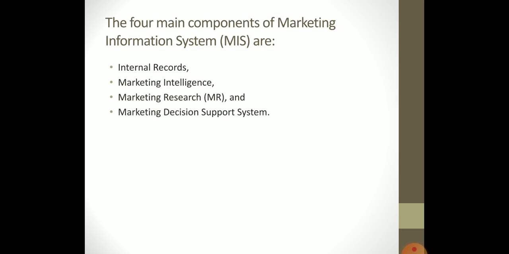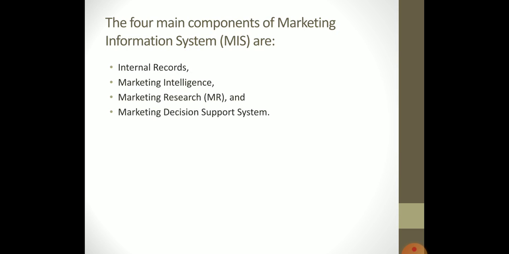This is module number 1, video number 4. Topic is components of marketing information system. Marketing information system has 4 main components. These components are number 1, internal records. Number 2, marketing intelligence. Number 3, marketing research. And number 4, marketing decision support system. A 5 marks question may come saying explain components of marketing information system.